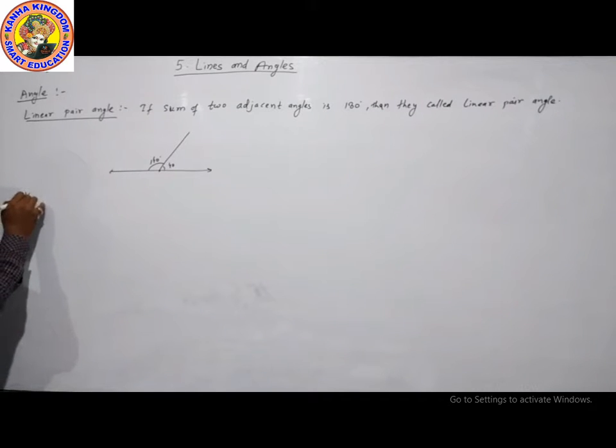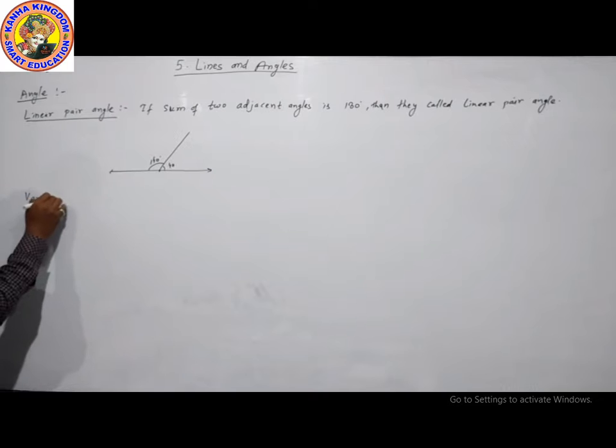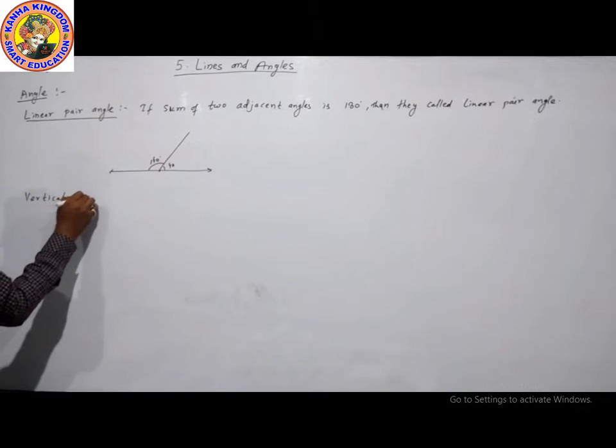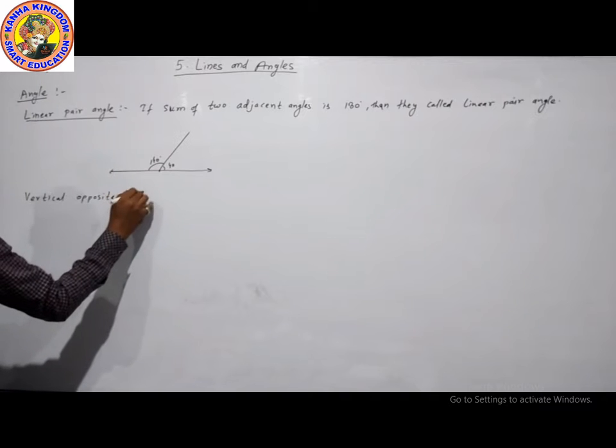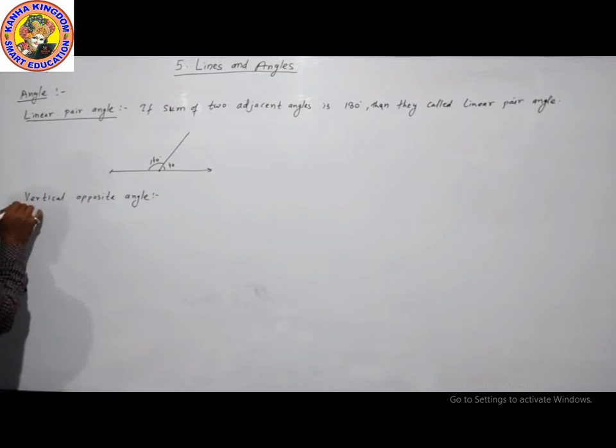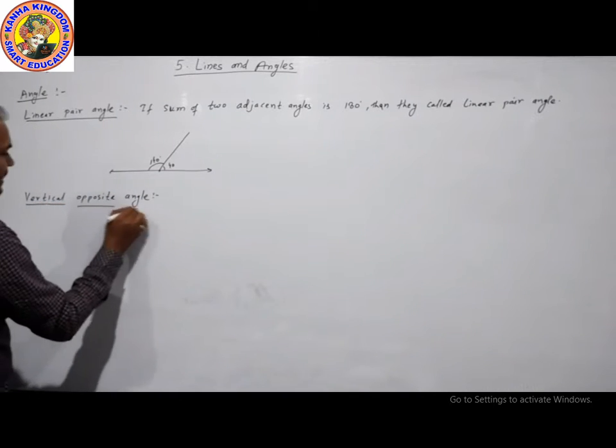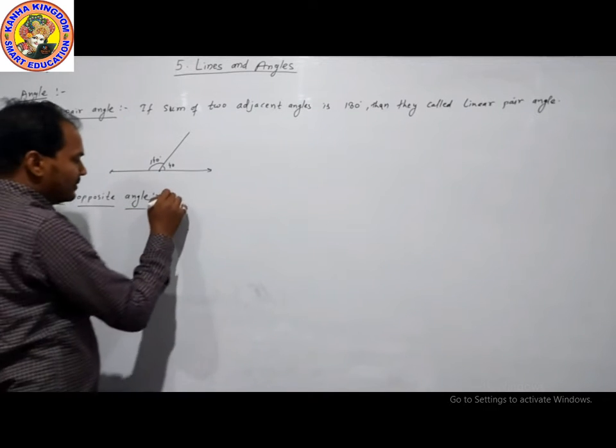Now the next definition is vertical opposite angle.